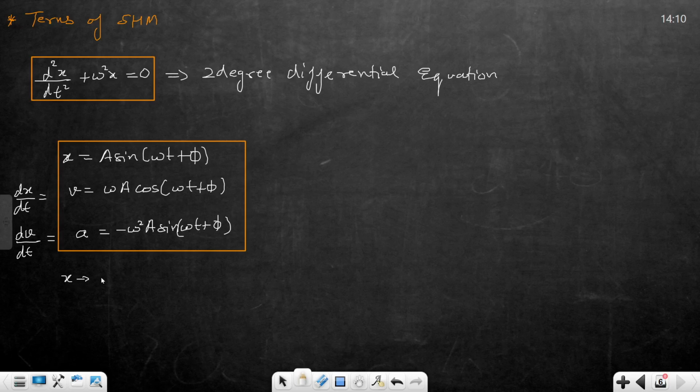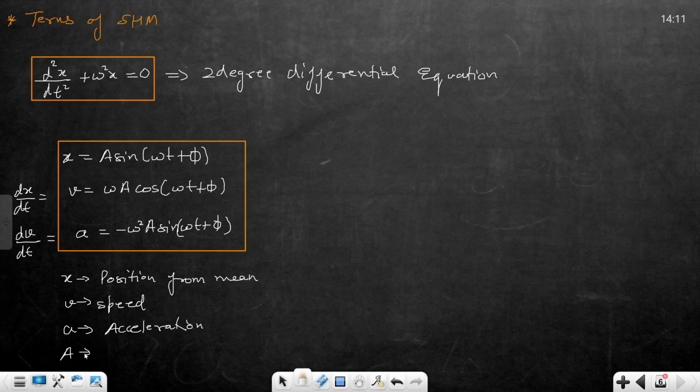Here x is position from mean position, v is speed, and a is acceleration. And what is A? A is amplitude. What is amplitude? Amplitude is the maximum displacement from mean.